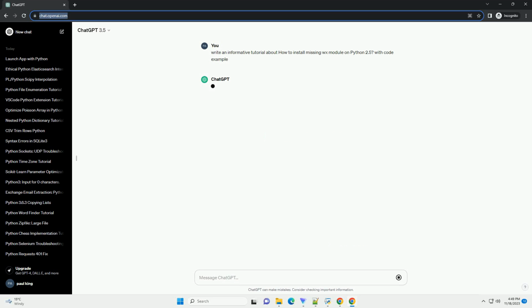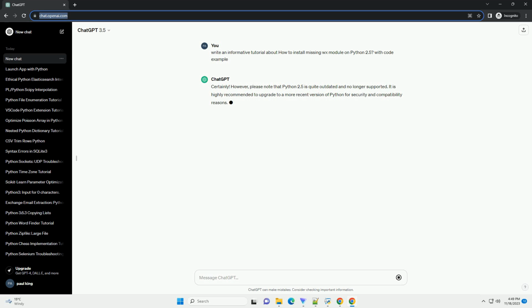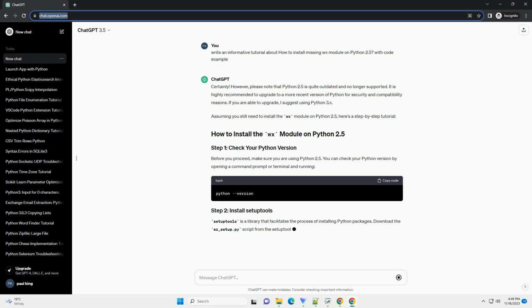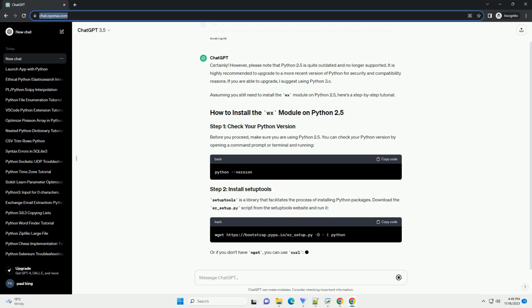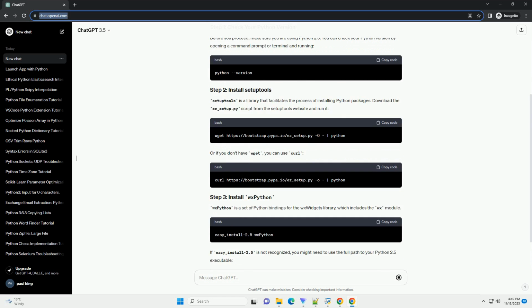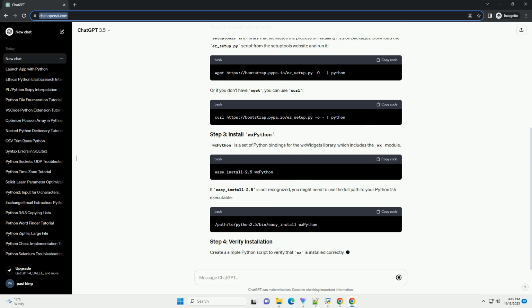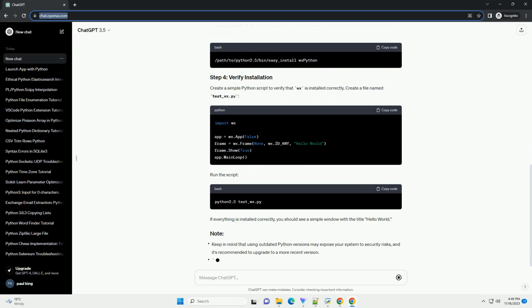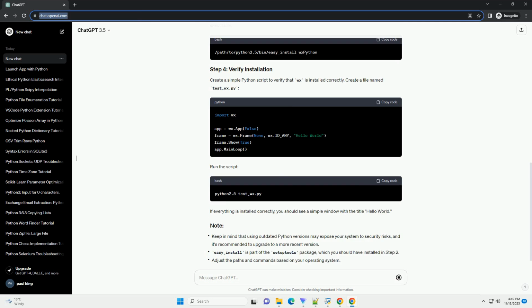Python 2.5 is an outdated version, and it is highly recommended to upgrade to a more recent version of Python, such as Python 3. Python 2.5 reached its end of life in 2011, and it is no longer supported. However, if you have specific reasons for using Python 2.5, the process of installing a missing module, like wx, is generally the same as in later versions of Python, with a few version-specific differences.